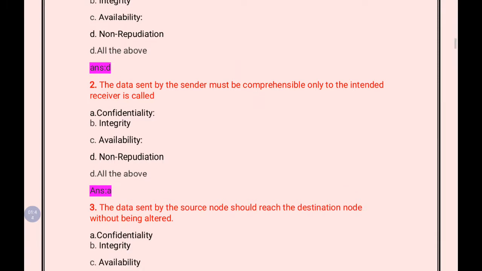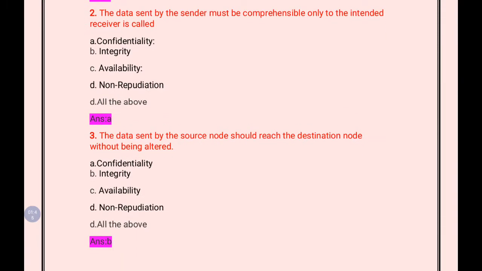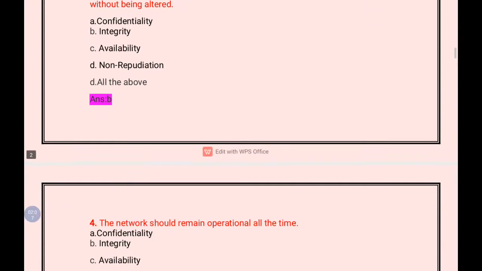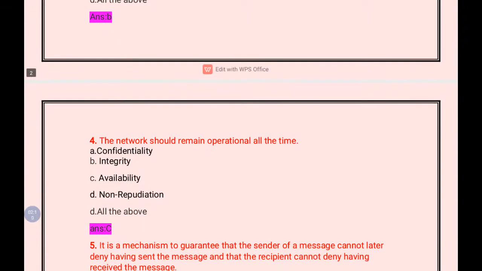And the next is the data sent by the source node should reach the destination without being altered, that is known as integrity. So the answer for this question is integrity. The data sent by the source reach the destination without being altered, that is integrity. And the next one is the network should remain operational all the time. So that is the nature availability. So that is availability.